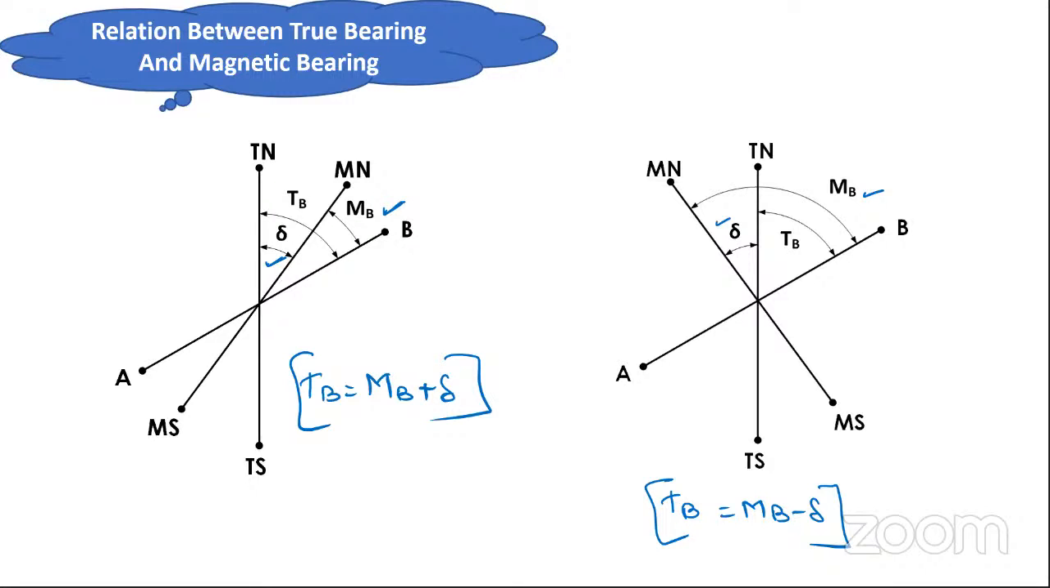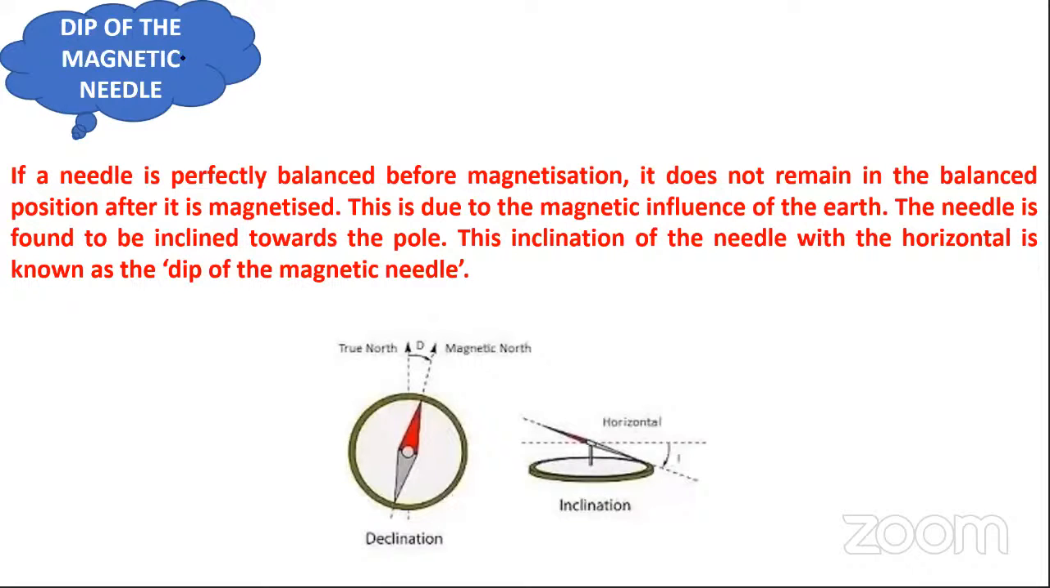Okay, so that is the relation between magnetic bearing, declination, and true bearing. Now, what do you mean by dip of the magnetic needle? Just listen to me. What do you mean by dip of magnetic needle?